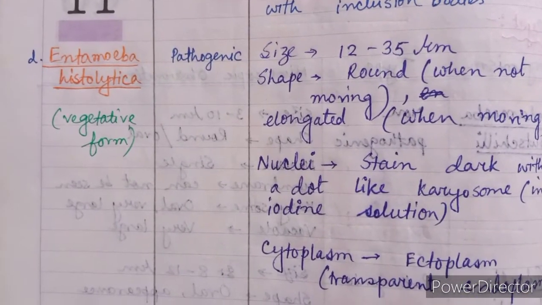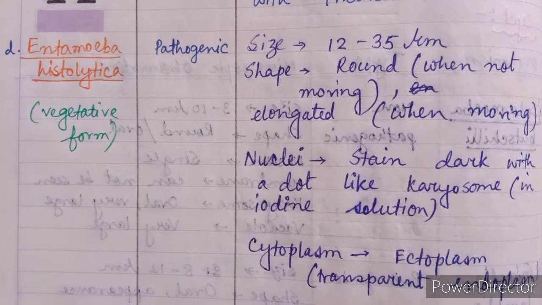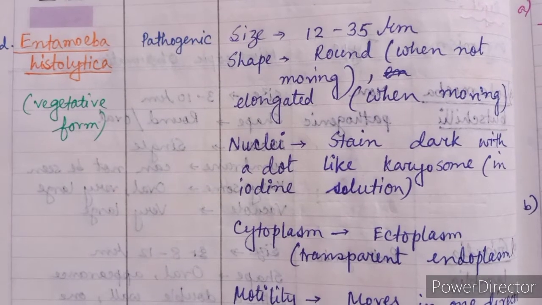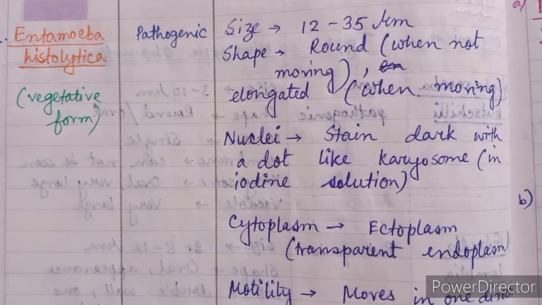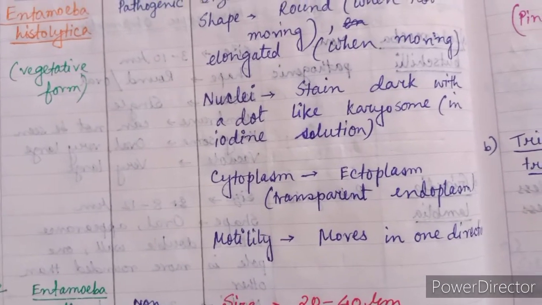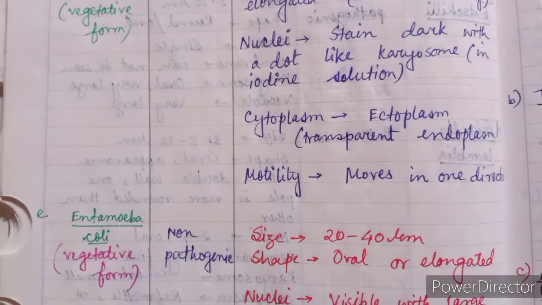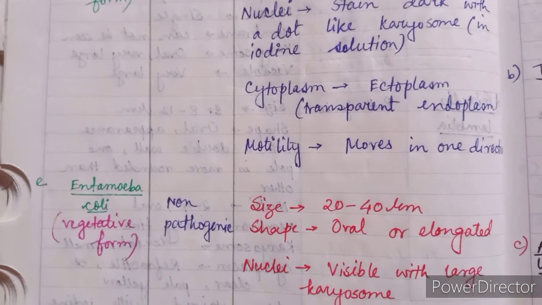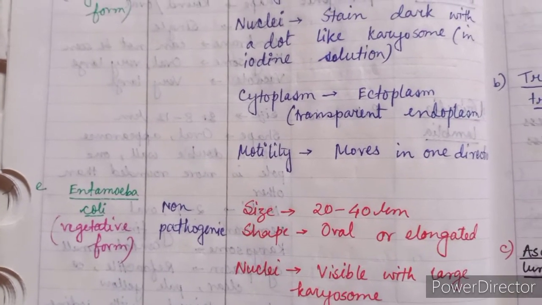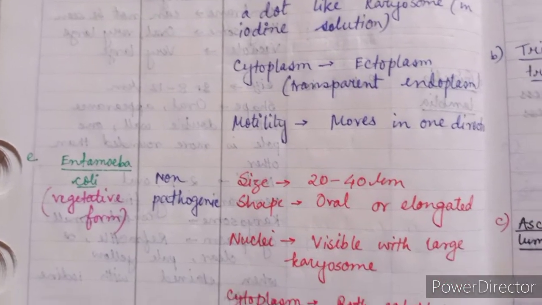Next is Entamoeba histolytica. It is present in vegetative form. It is also pathogenic, size 12 to 35 micrometer, shape round when not moving, elongated when moving, nuclei stained dark with a dot-like karyosome in iodine solution. Cytoplasm known as ectoplasm is transparent, endoplasm. Motility, that means they can move in one direction.